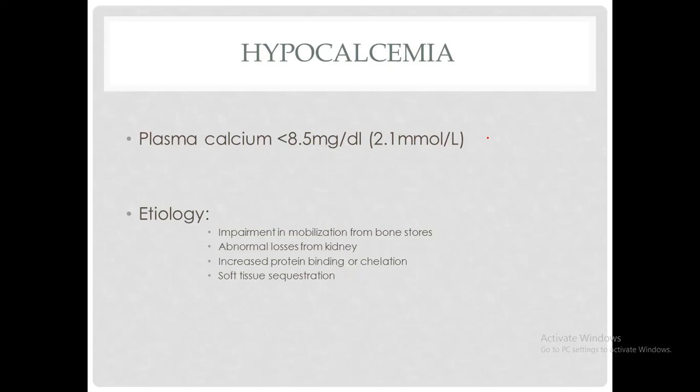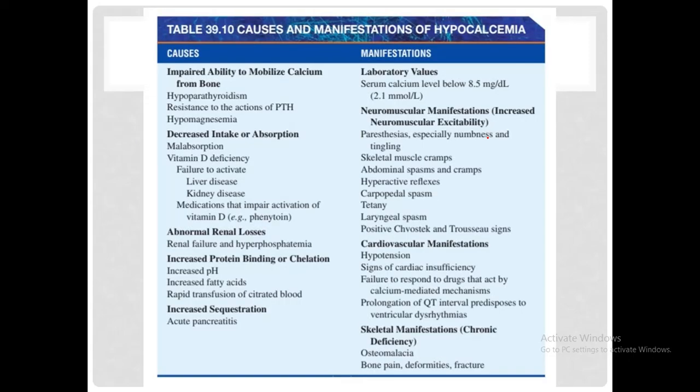What are the different causes of hypocalcemia? These different causes are classified into four basic categories. Number one is impairment in mobilization from bone stores. Number two is abnormal losses from kidney. Number three, increased protein binding or chelation. Number four, soft tissue sequestration. I'm going to explain all these four in the next table.